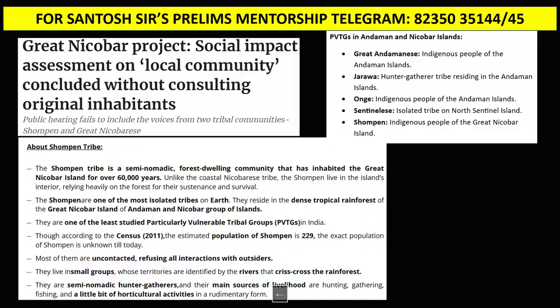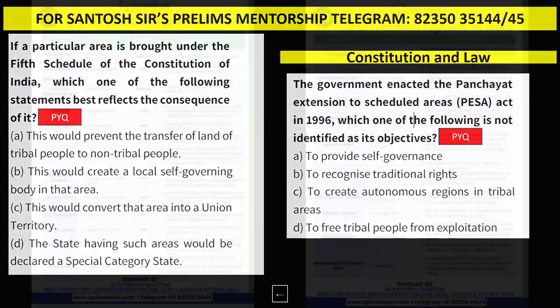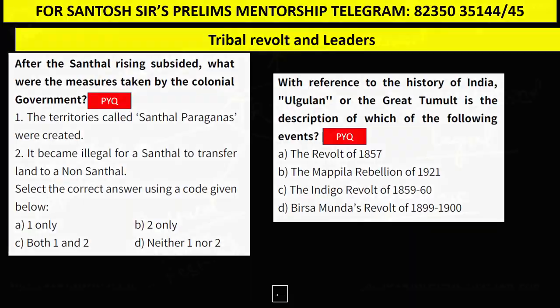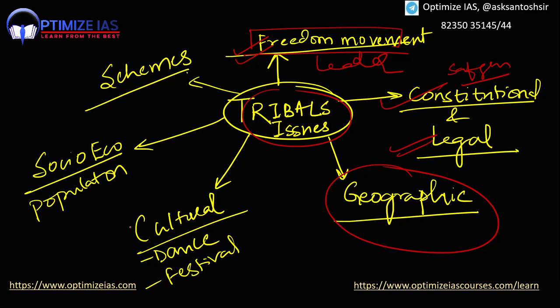So let us now come back to what we were discussing. So what I was discussing was the geographical dimension. Then, guys, cultural dimension, very important. Cultural dimensions of tribes, very popular in UPSC prelims examination. Art and culture, dance, festivals, tribal dance, tribal festival, tribal art forms, very, very important. This year, I think one tribal dance or one tribal festival or one tribal art form, very high chance to come in the UPSC prelims examination.